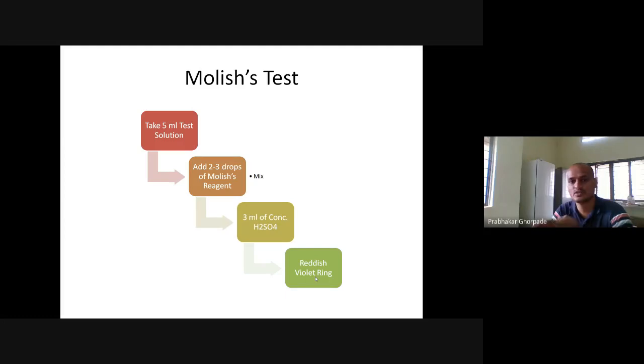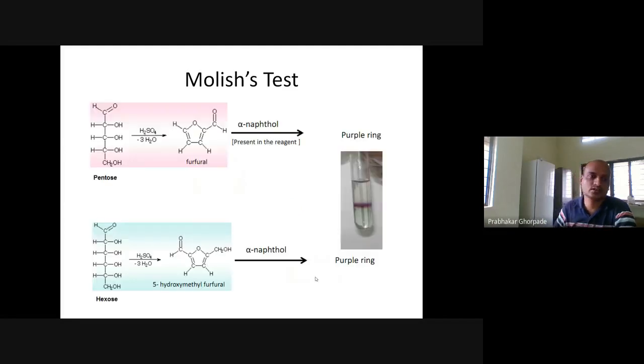Most qualitative tests are like this. You mix some reagents with the intended test solution, and if you get a positive color, that indicates the test is positive. For example, a reddish violet ring is a positive indicator in this test. So if you get a reddish violet ring, the test is positive. First is a pentose. We have this pentose sugar, 1, 2, 3, 4, 5, a 5-carbon sugar.